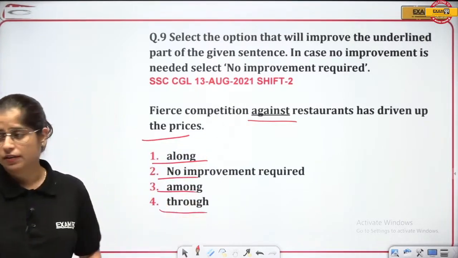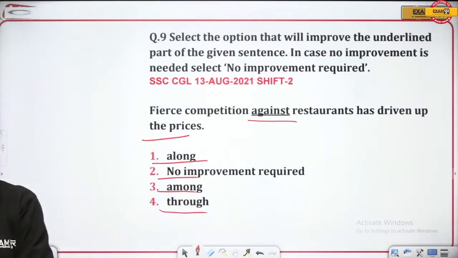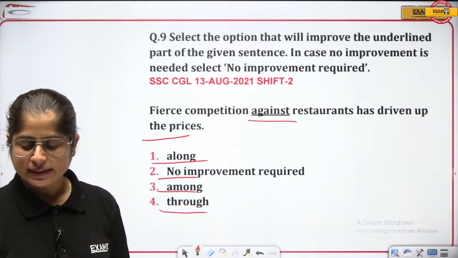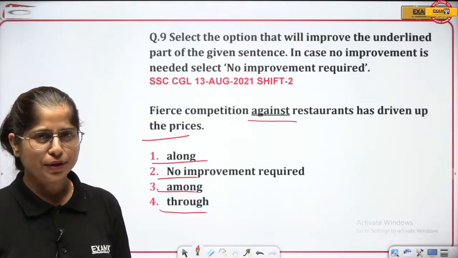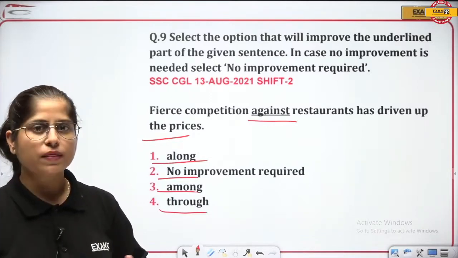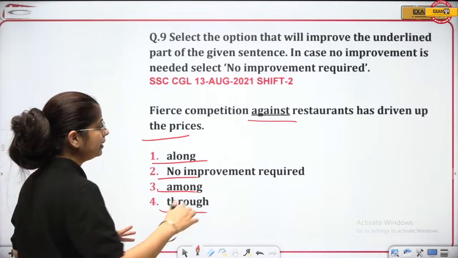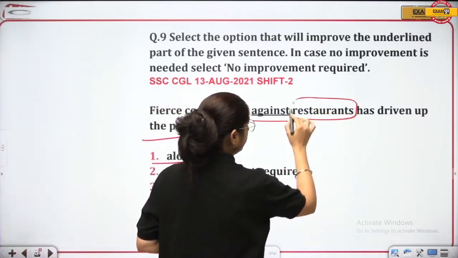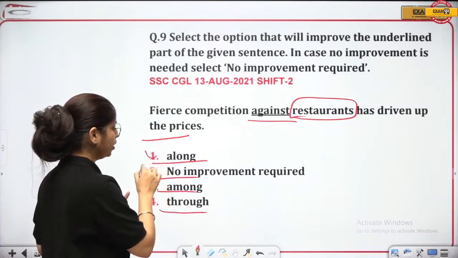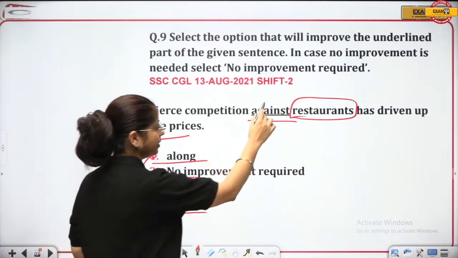This is very, very easy, guys. Tell me, what will be the answer? Is the competition against restaurants, or is the competition in between them? In between them, that will be restaurants. That means more than two has been discussed here. So this will be among, not along, not through, not the given one.